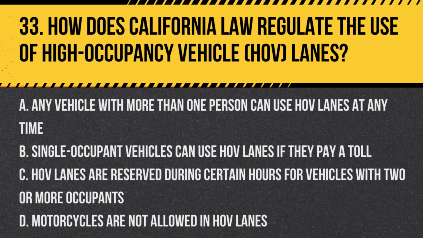A. Any vehicle with more than one person can use HOV lanes at any time. B. Single-occupant vehicles can use HOV lanes if they pay a toll. C. HOV lanes are reserved during certain hours for vehicles with 2 or more occupants. D. Motorcycles are not allowed in HOV lanes. Answer C. HOV lanes are reserved during certain hours for vehicles with 2 or more occupants. These lanes are designed to encourage carpooling and reduce traffic congestion.